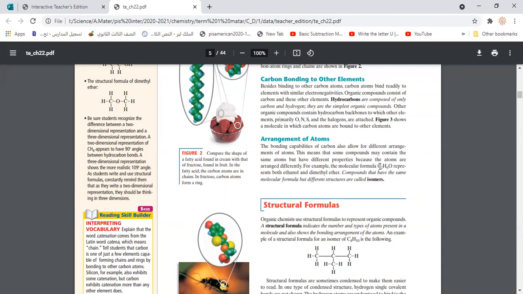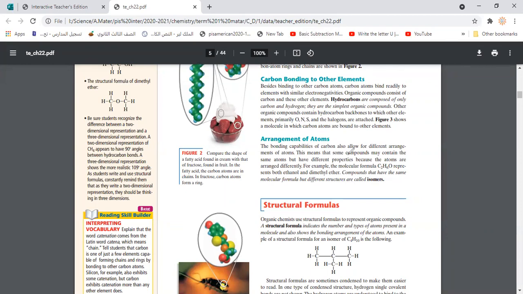Here it means that we have two carbons bonded to 6 hydrogens and 1 oxygen atom. So what is this? Actually, we could find that this could be more than one compound, because with this number of atoms we could arrange it in different ways. Let's take an example to clarify the idea.